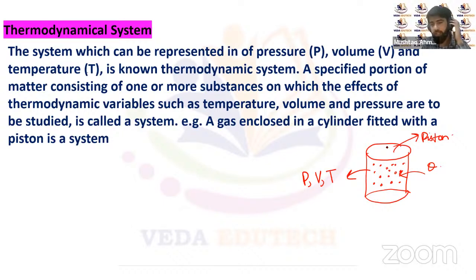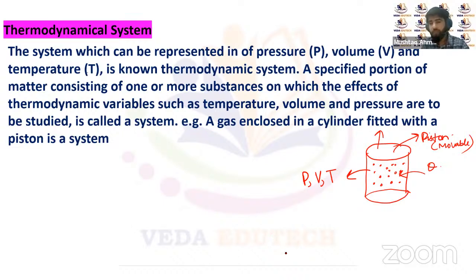So let's suppose it's a movable piston. Then what's going to happen? The thermal energy of the gas molecules will increase. There is a possibility that the piston of this container will move up, or slide up. The temperature of the system will increase. When the piston moves up, definitely there is more volume or more space available for the gas to be in, so the volume of the system increases. The pressure will change, right?